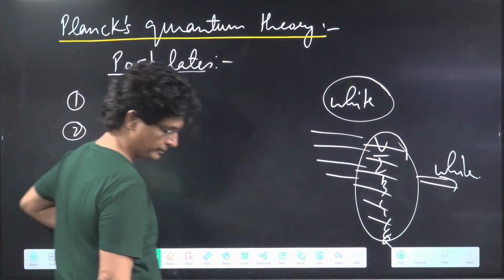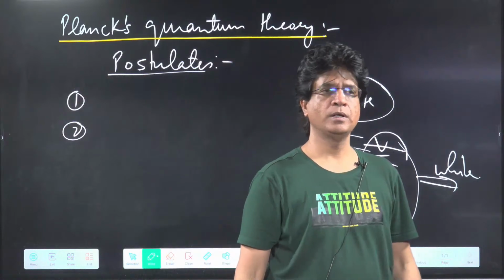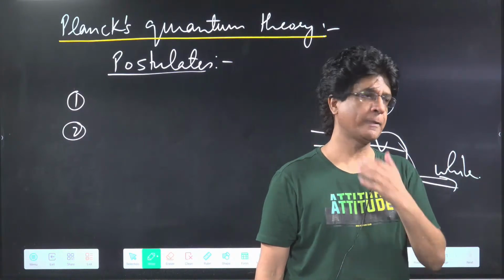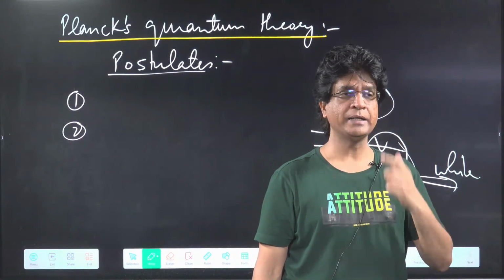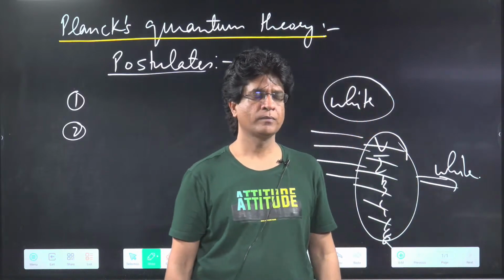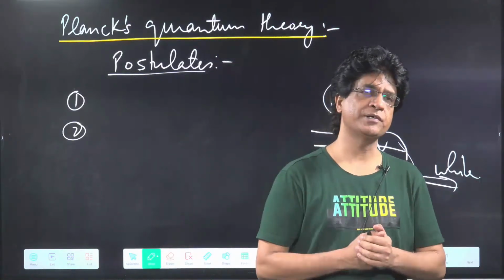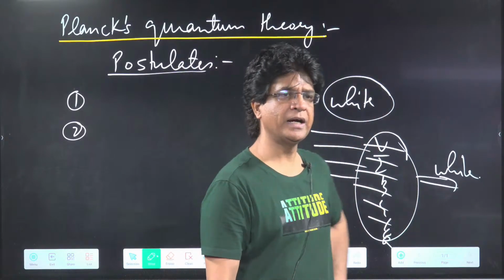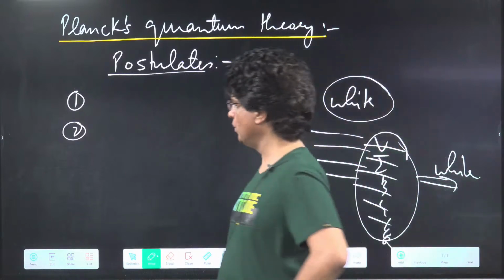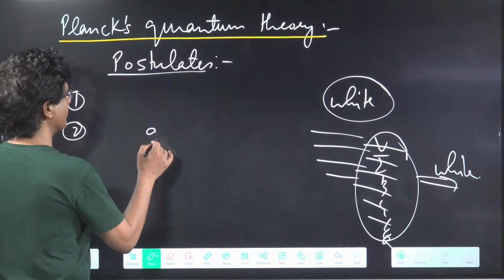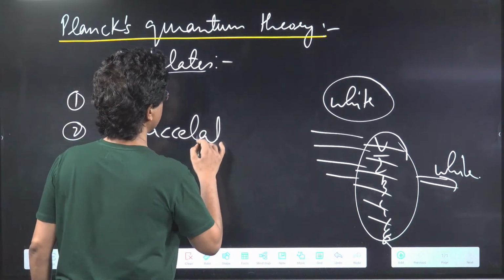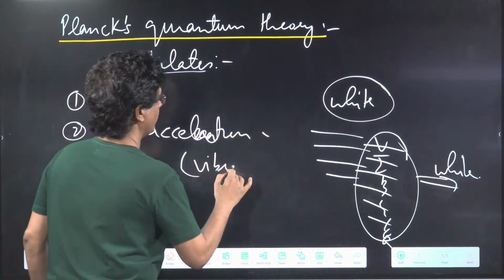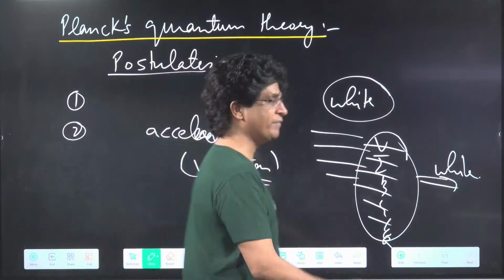Second, and very important one: all electromagnetic radiations occur due to, I told you, remember that, acceleration or vibration of charged particles.